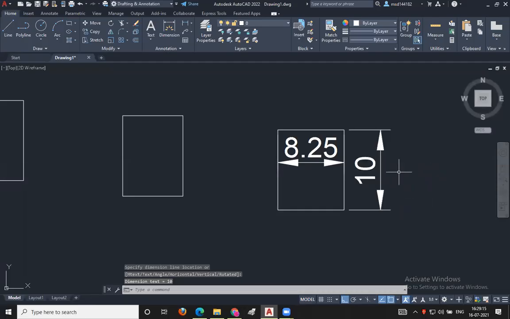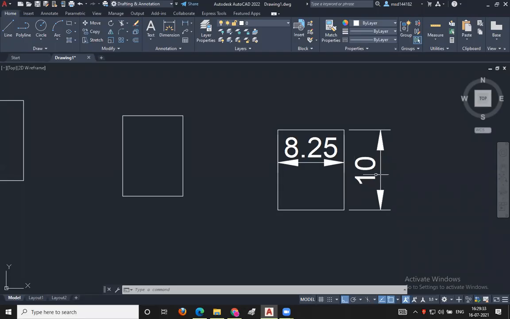With the mouse, drag this dimension line to show the dimensions. The keyword for the dimension command is DLI, enter.